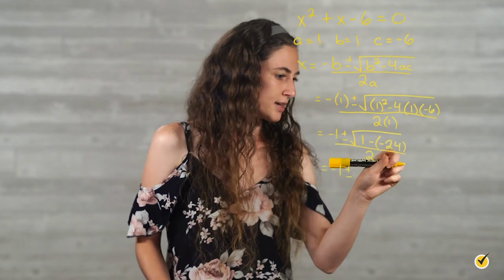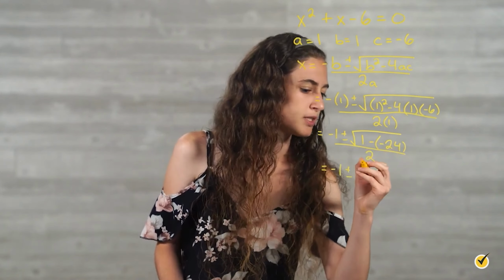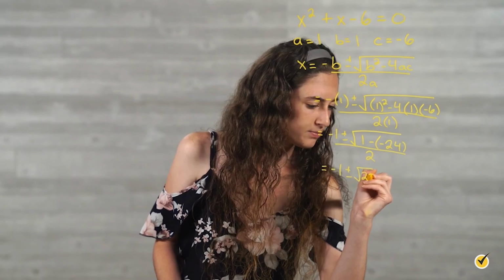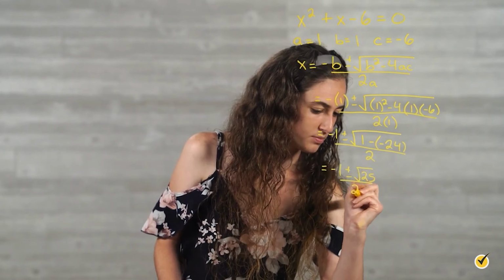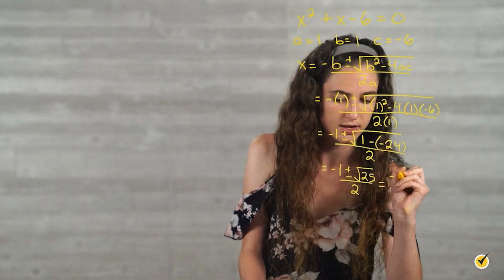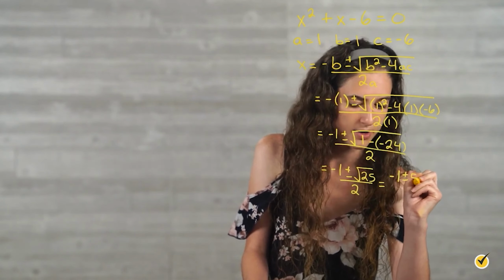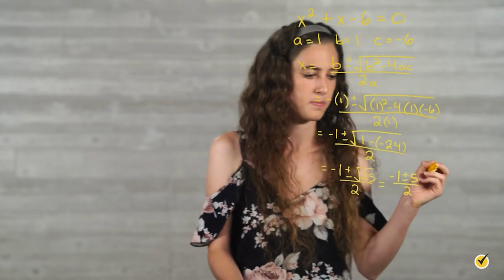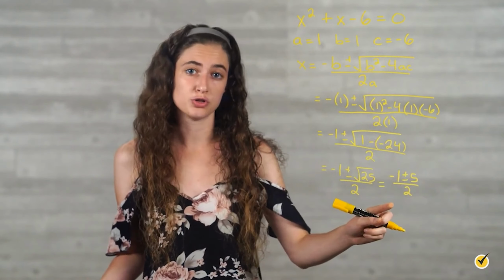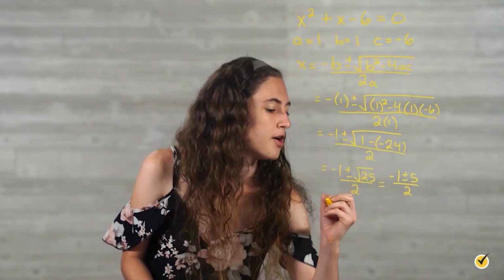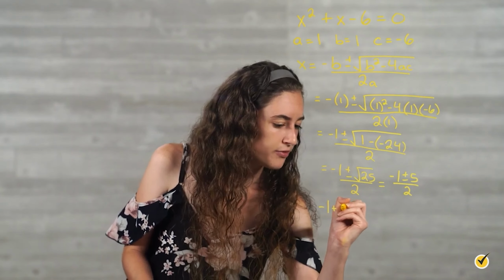1 minus negative 24 is the same as saying 1 plus 24, which is 25. The square root of 25 is 5, so we have negative 1 plus or minus 5 over 2. And now we're going to break this part into two different equations. So we're going to have negative 1 plus 5 over 2.